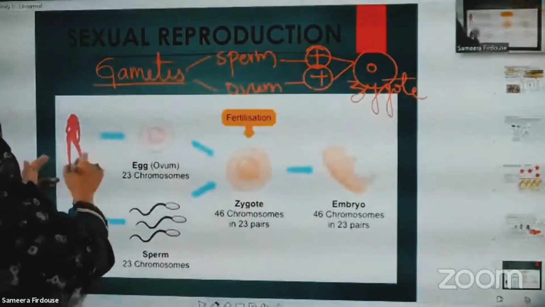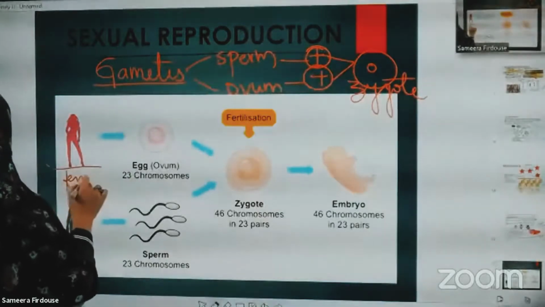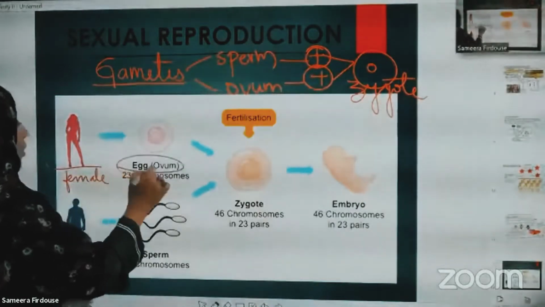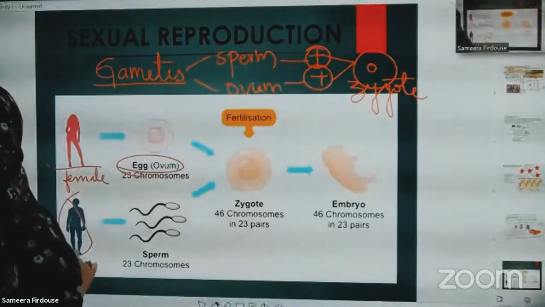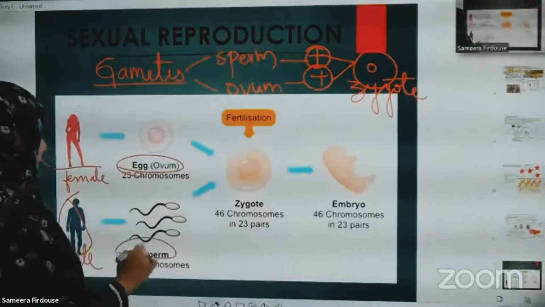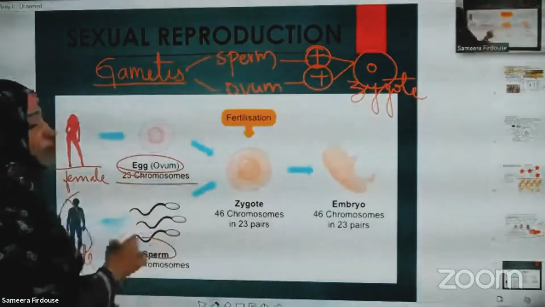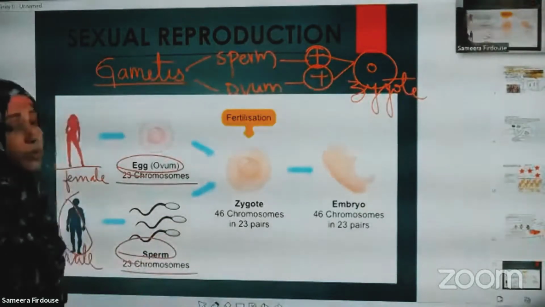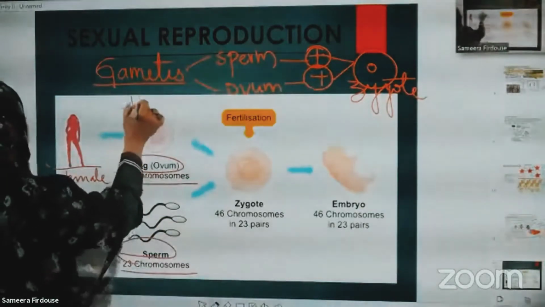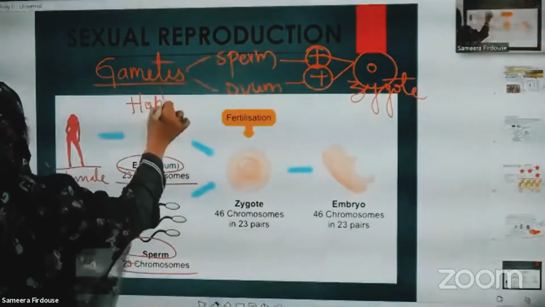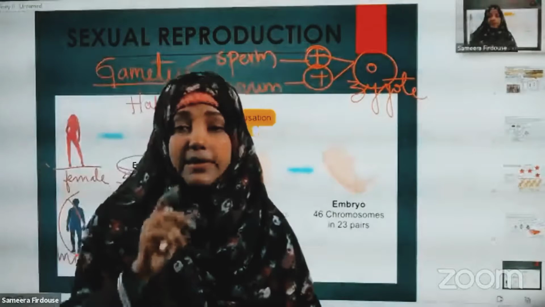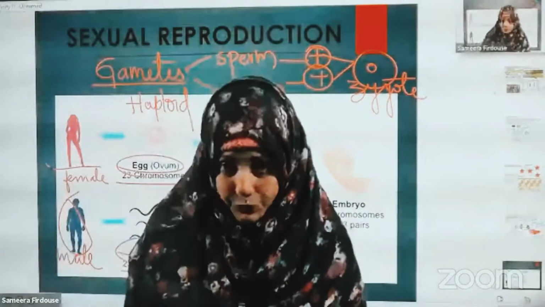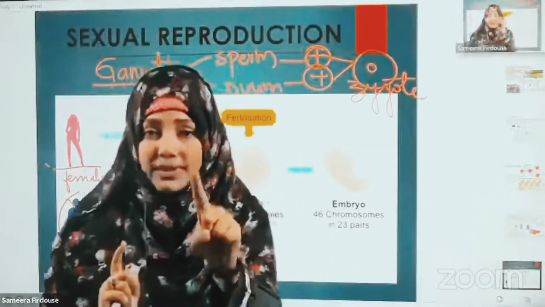You can see here, from the female, the egg, or we can call it ovum, is taken. From the male, the sperm is taken. Here also you have 23 chromosomes. That means these are haploid cells. They are not diploid. What do you mean by haploid? Haploid means the cells that contain only one set of chromosomes.